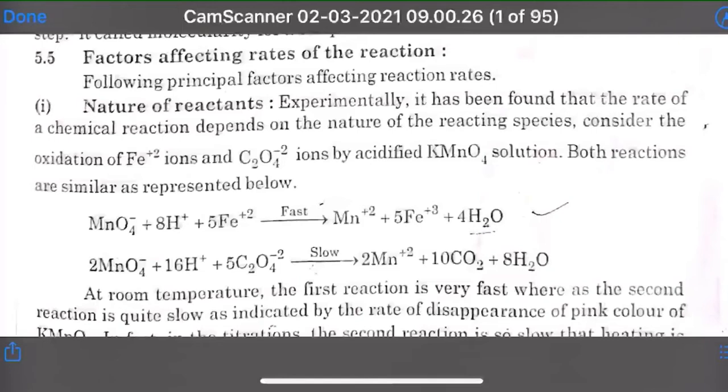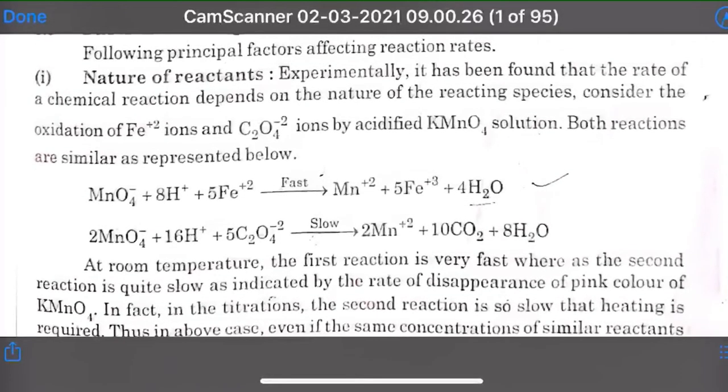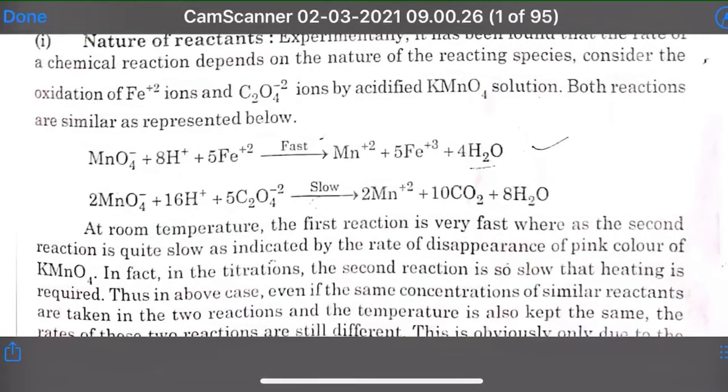So experimentally it has been found that the rate of chemical reaction depends upon the nature of reactant species. For example, consider the oxidation of Fe2+ ion and C2O4 2- ion by acidified KMnO4 solution. Now both reactions are similar as represented below. MnO4- plus H+ plus Fe2+ is a fast reaction. It gives Mn2+, Fe3+ and H2O.